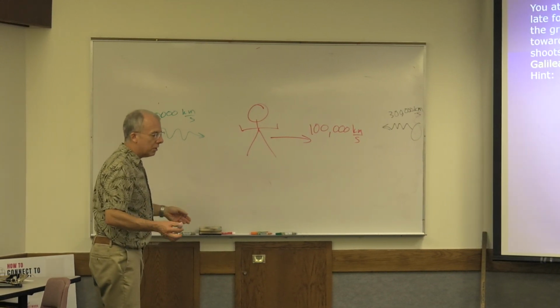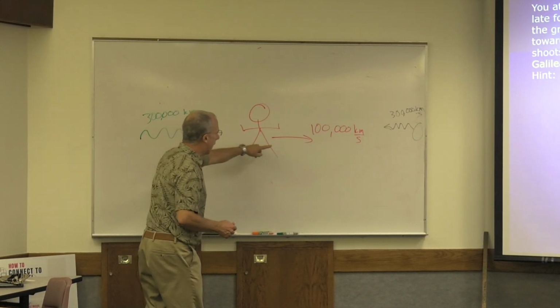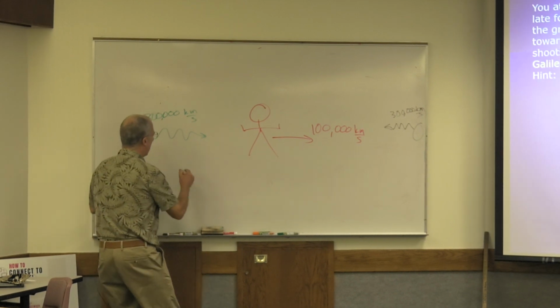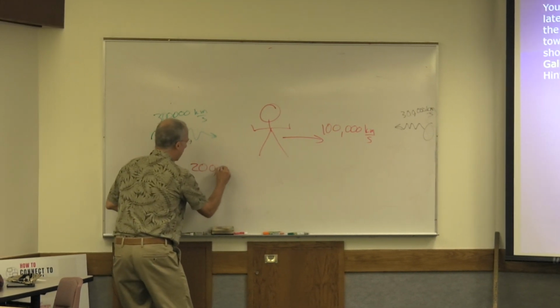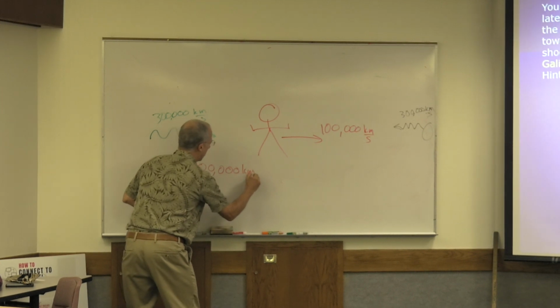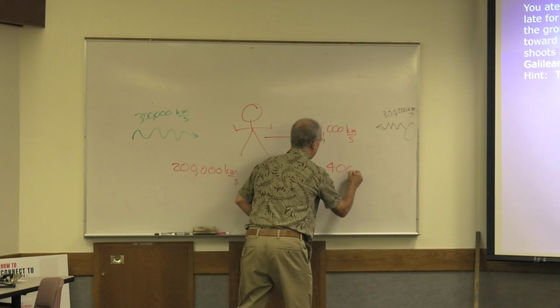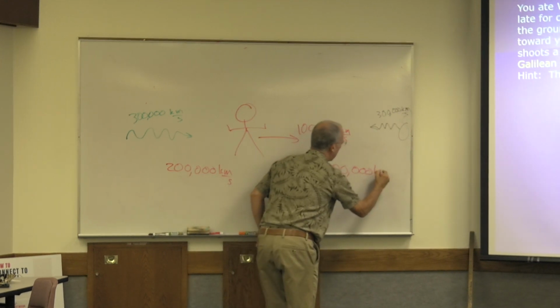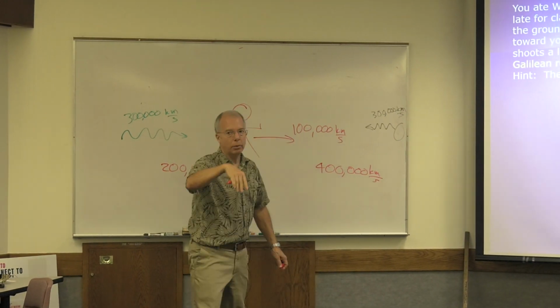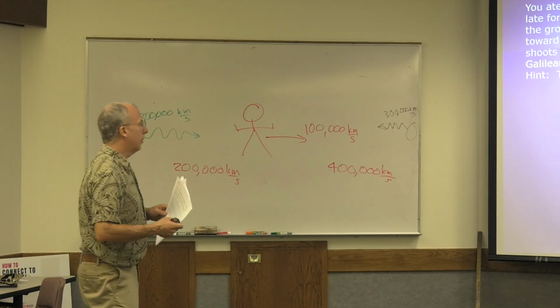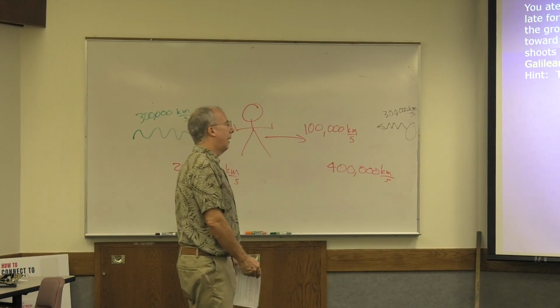We discussed this last time. You're going 100,000 this way, this is going 300,000 that way. So this one, according to Galileo, would appear to be going at 200,000 kilometers per second, and this one would be 400,000. Okay, so that's just review. We explained it last time. That's according to Galilean.